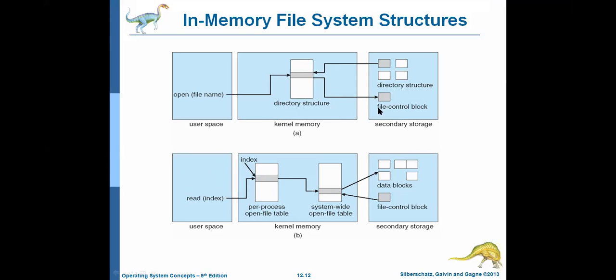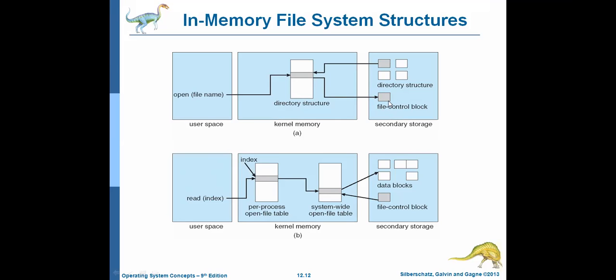Check the file control block. What is the file control block? I already told you the file control block maintains the information about the files, file names, file inode numbers, everything. The name we have given is passed to the in-memory directory structure, and the operating system will check for the file's existence in the file control block.